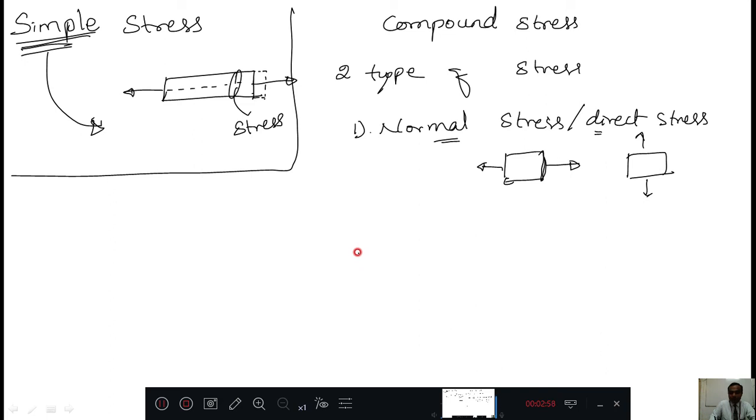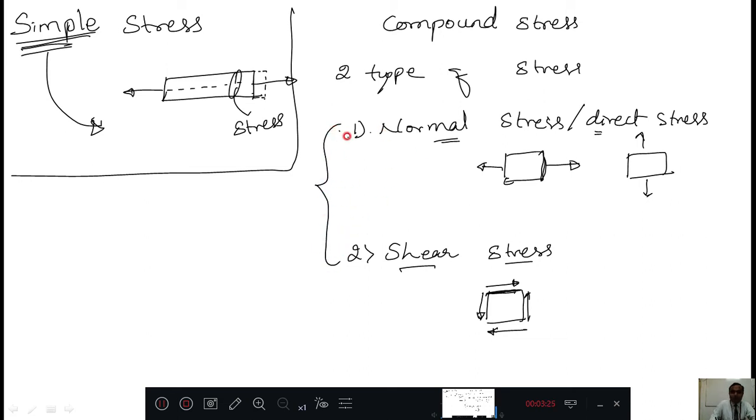The second one is shear stress. Shear stress means if a force is applied tangentially to a body, parallel to the surface. It may apply here, here, or here. This is called shear stress. Therefore the combination of normal stress and shear stress is called compound stress.